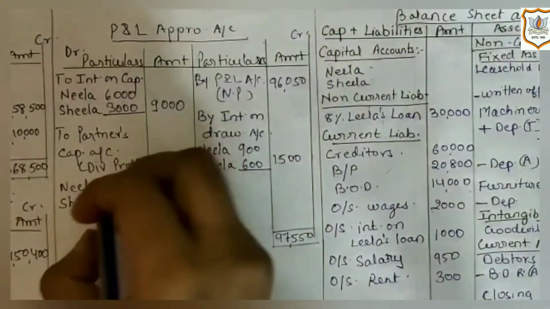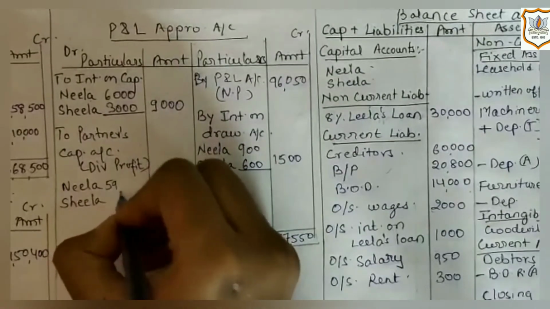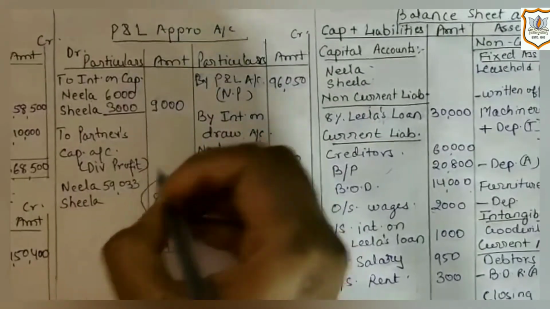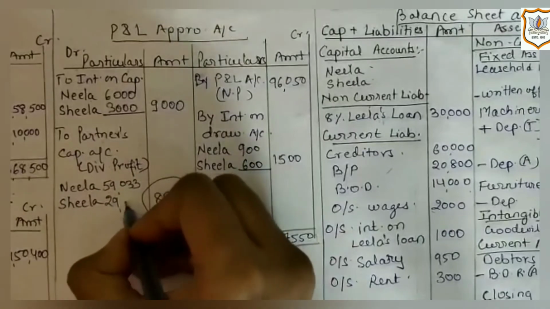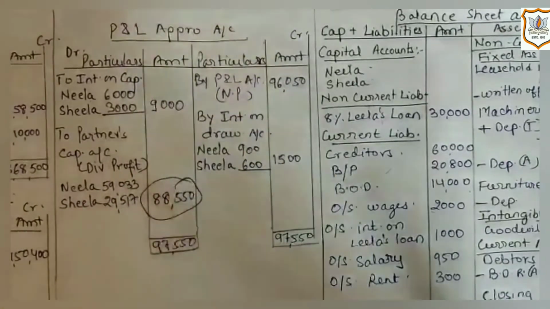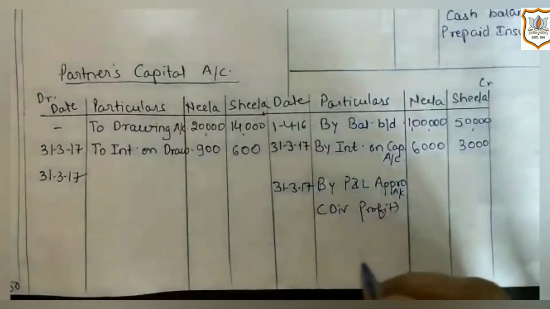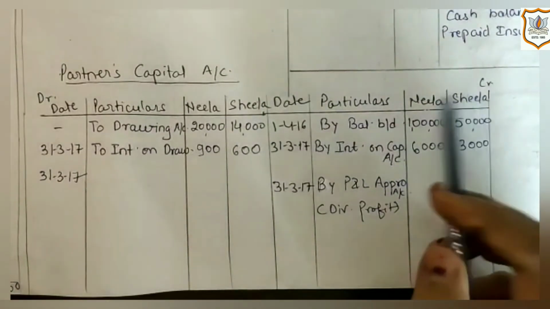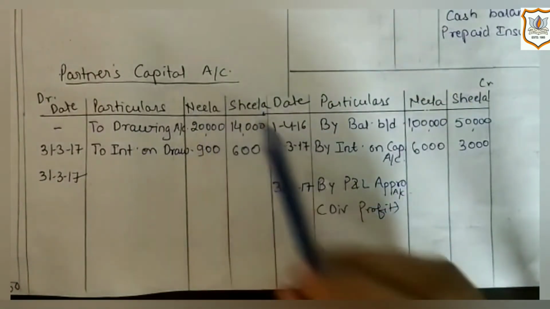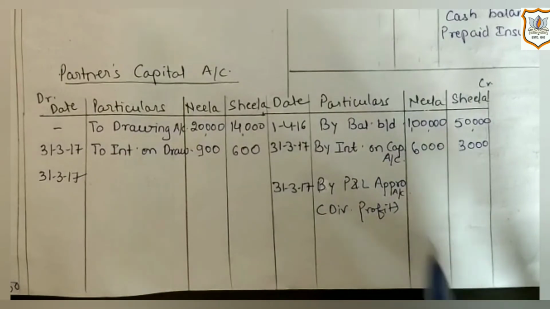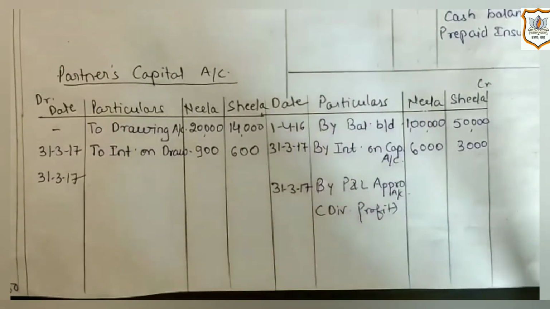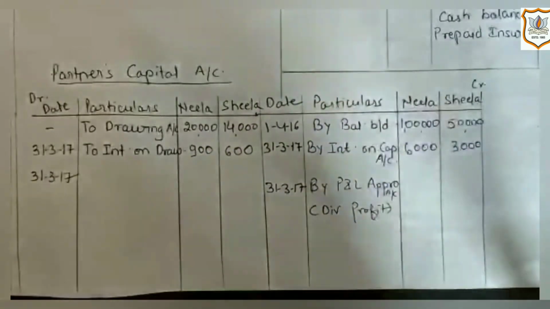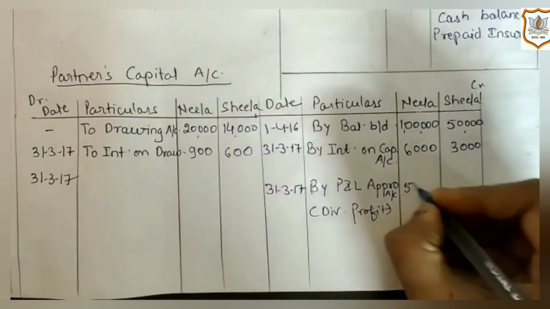So let's record it here, 59,033 and 29,517. Now as this is profit, so it will be recorded on credit side of partners capital account, as profit increases the amount of capital balance. So let's write it here.